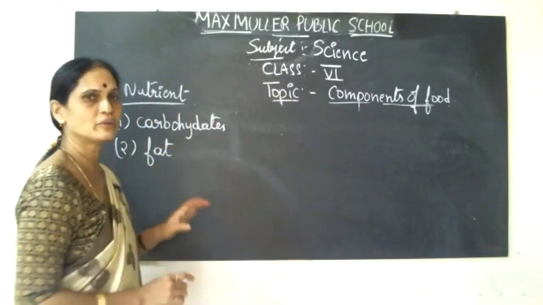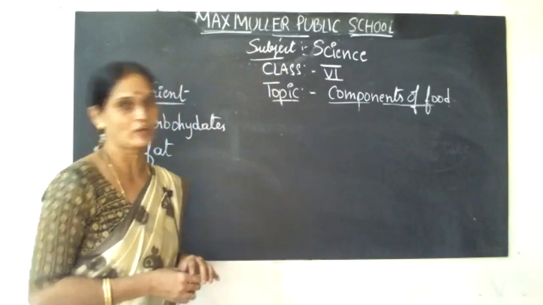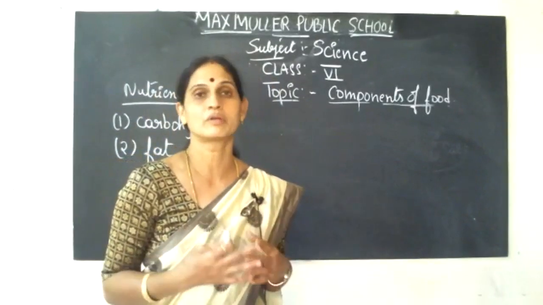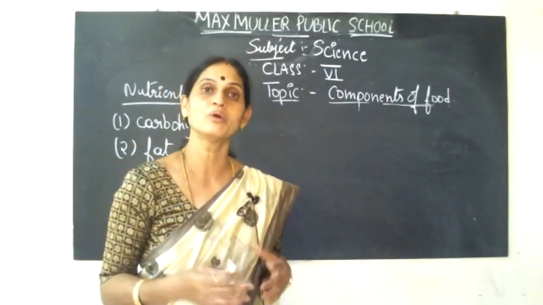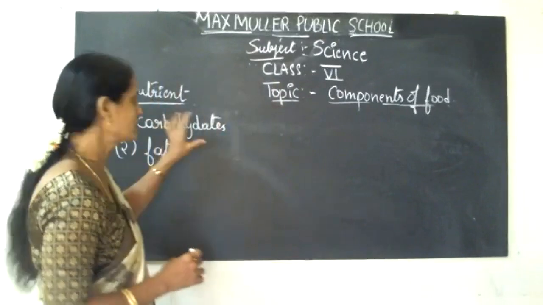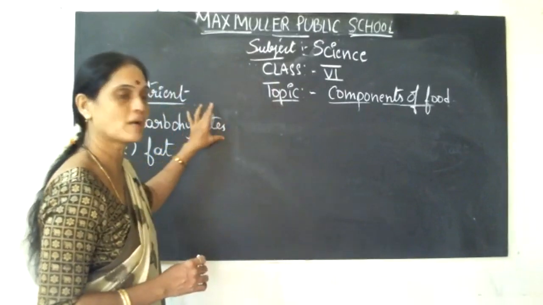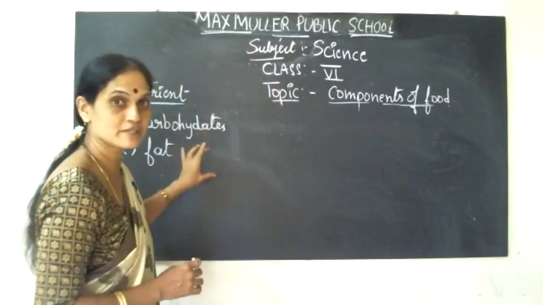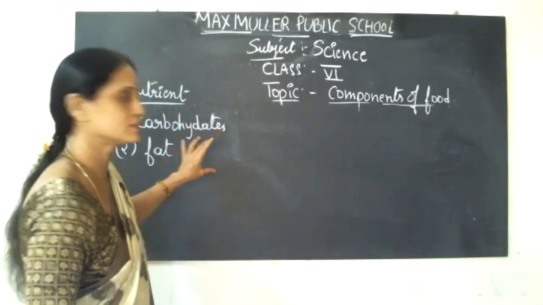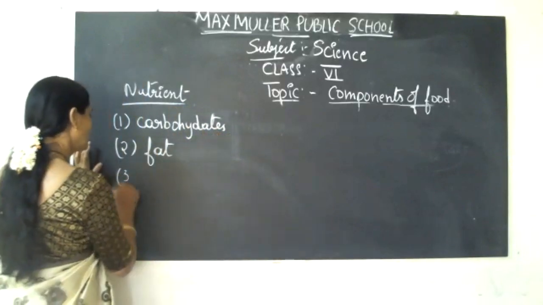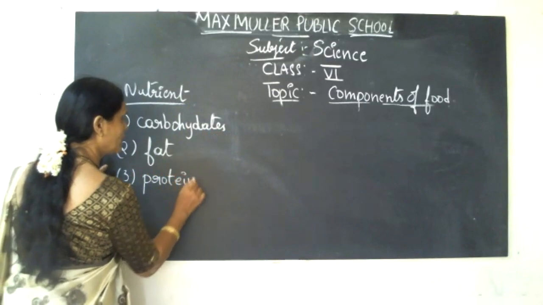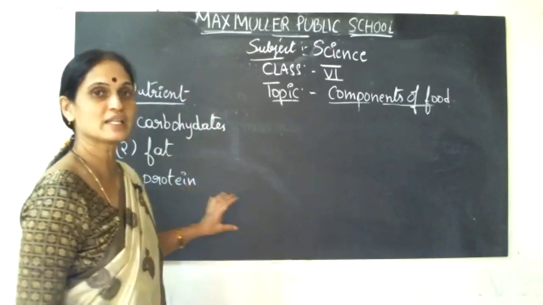The second one is fat. Everybody knows oily food, oil itself contains more fat, and when we consume more, we grow fat, we say. This also gives energy. Carbohydrate is completely different from fat, but both give energy. I will tell you this further, children. Then protein. Protein is for growth.